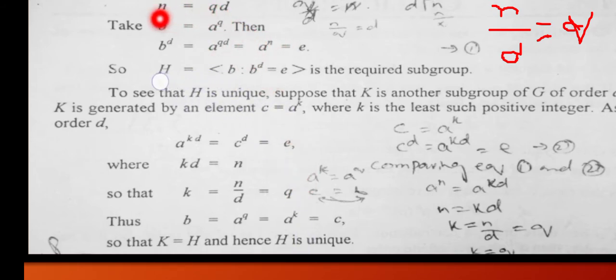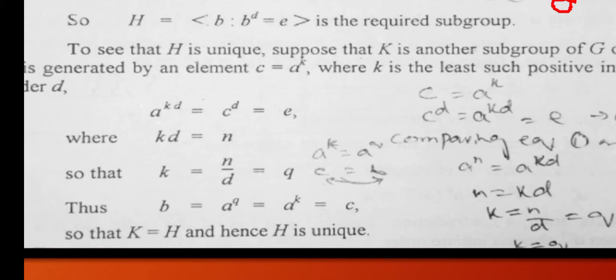N divided by D is equal to Q. If we divide D on both sides of this equation, we will have N divided by D is equal to Q, so K is equal to Q. Thus, B is equal to A raised to the power Q, which is equal to A raised to the power K, is equal to C, so that K is equal to H, and hence H is unique.